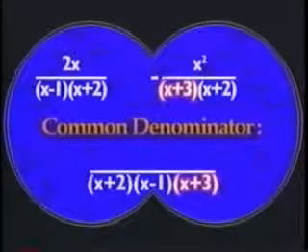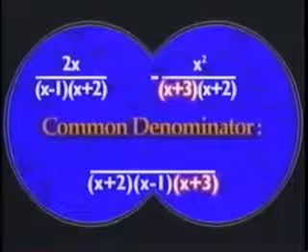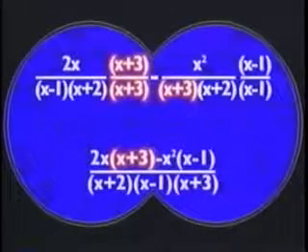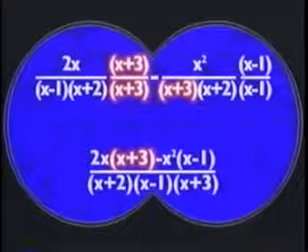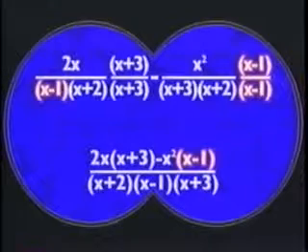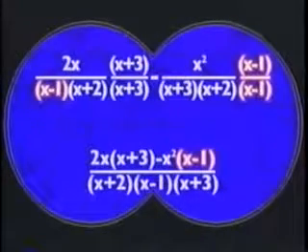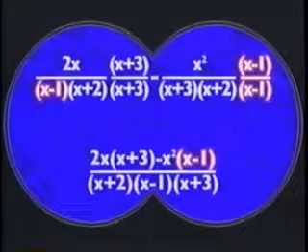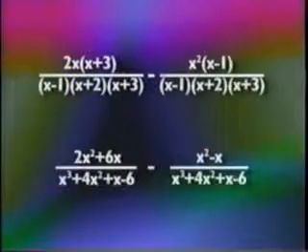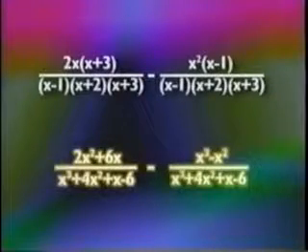So, following the same methods we just used, we will multiply the top and the bottom of the first rational expression by x plus 3 and the top and the bottom of the second rational expression by x minus 1. Why? Because those are the parts of the common denominator that each function is missing. Next, we put each rational function into the standard form, which requires FOILing, or multiplying, the top and bottom of each expression, as you see here.